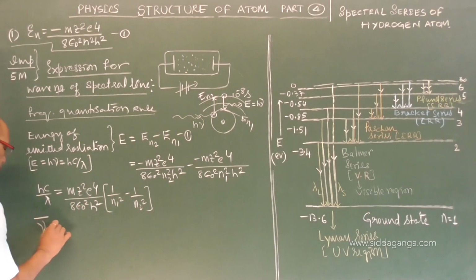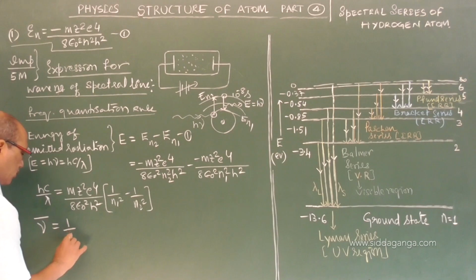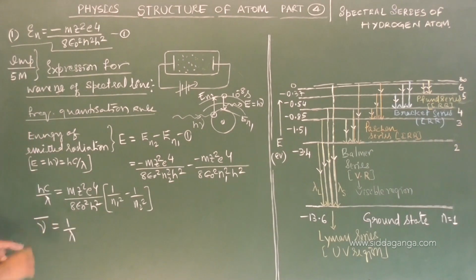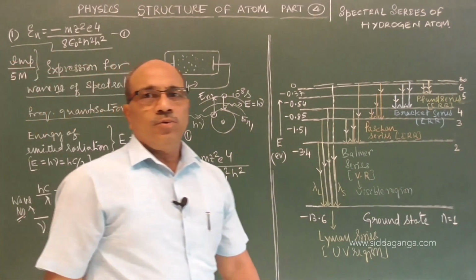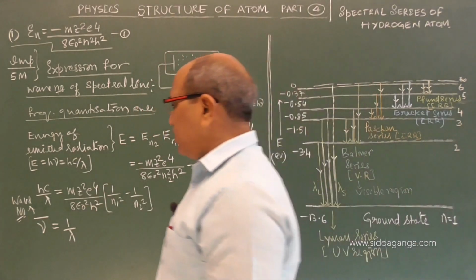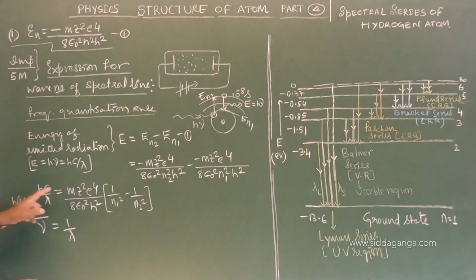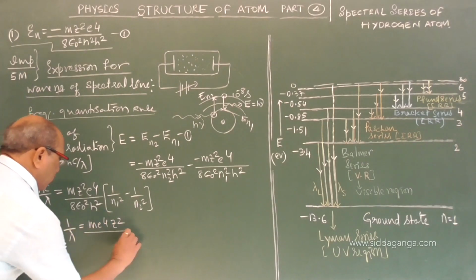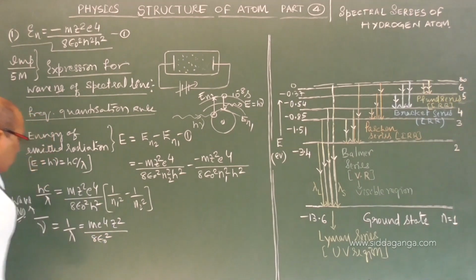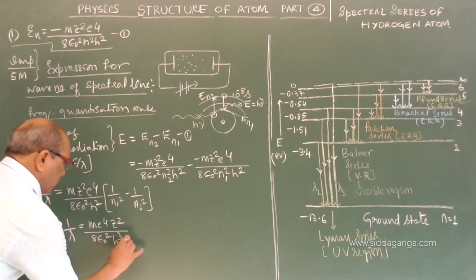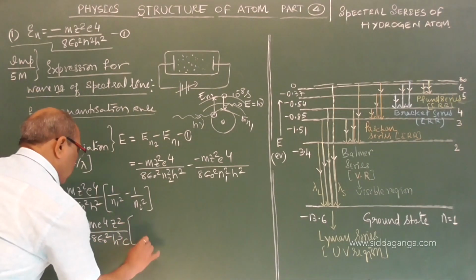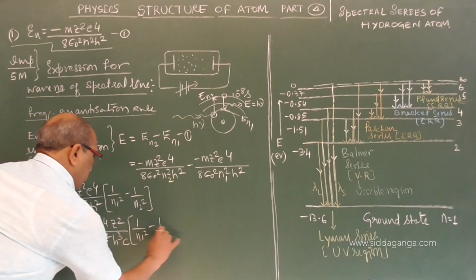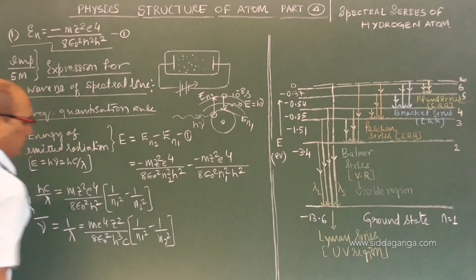Now I got the expression for wave number, which is equal to 1 by lambda, which I am calling the wave number. This wave number is equal to 1 by lambda; hc if I take to the other side, m e to the power of 4 z square divided by 8 epsilon square h cube c into 1 by n1 square minus 1 by n2 square.